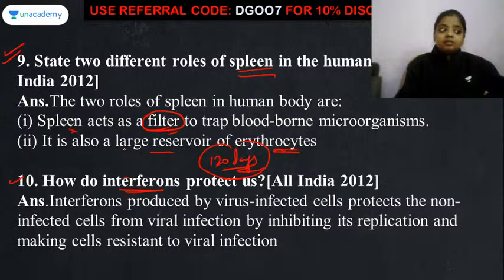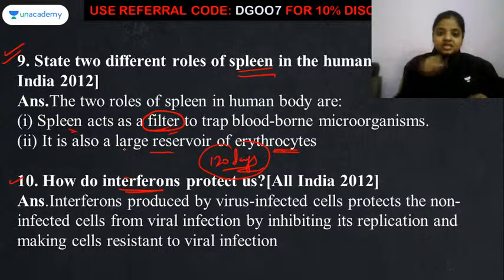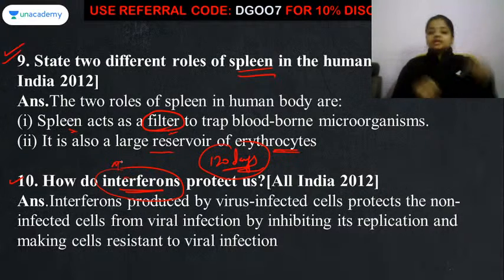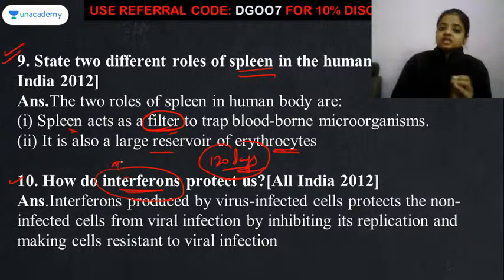मतलब हमारी बॉडी में अगर कोई भी एक सेल के ऊपर वायरस का इन्फेक्शन आएगा, तो वो एक सेल, उसके अंदर तो इन्फेक्शन हो गया. Now what is it going to do? That one cell is going to release the interferons. Now these interferons are working as chemical messengers. They are going to inform all the neighboring cells that there is an infection of a virus in this cell, so that आप सबके अंदर वायरस का इन्फेक्शन ना हो.